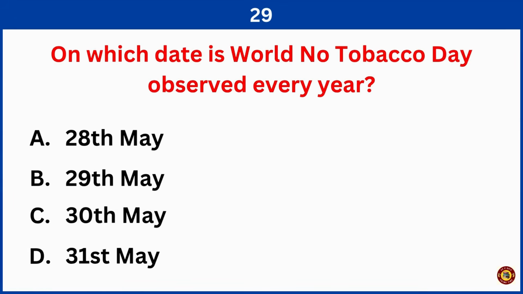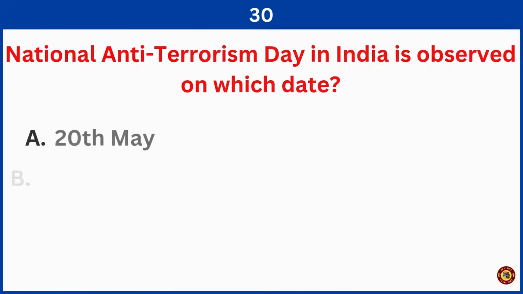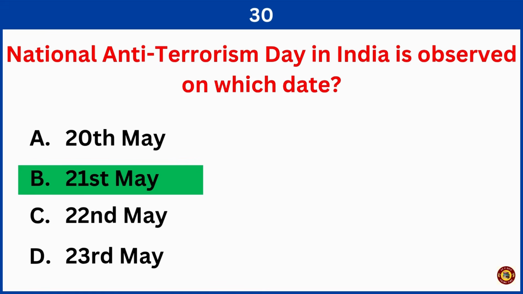On which date is World No Tobacco Day observed every year? Correct answer is option D, 31st May. National Anti-Terrorism Day in India is observed on which date? Correct answer is option B, 21st May.